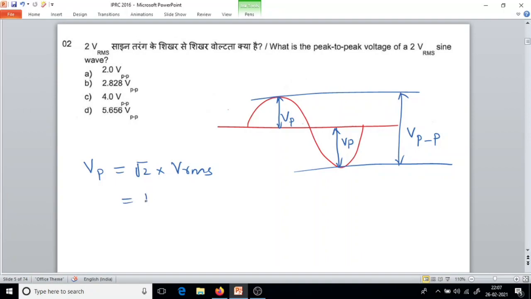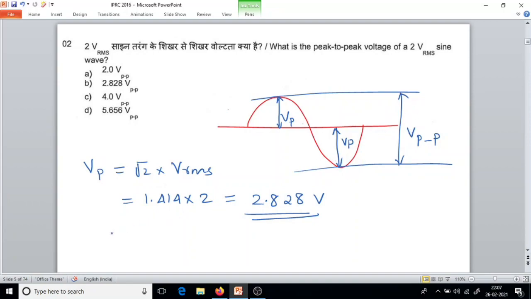The root 2 value is 1.414, multiplied by the VRMS, which is 2 volt, so roughly we get 2.828 volt. That's the V peak, but we need V peak to peak.